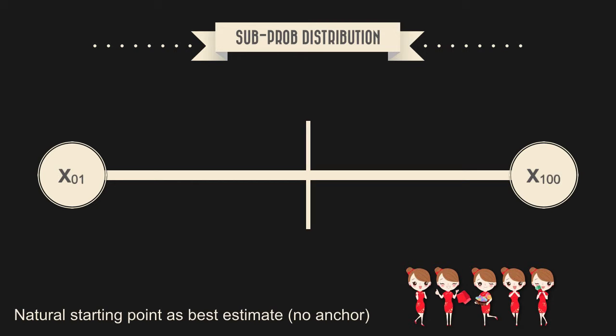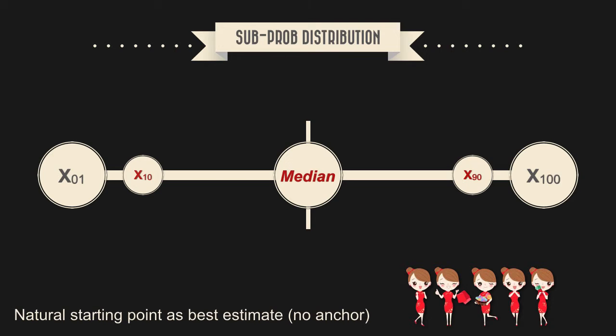In other words, the participant accepts a 9 to 1 odds that the Dow Jones average will not exceed the x90. Vice versa for x10, following which a median for all 24 values is calculated.